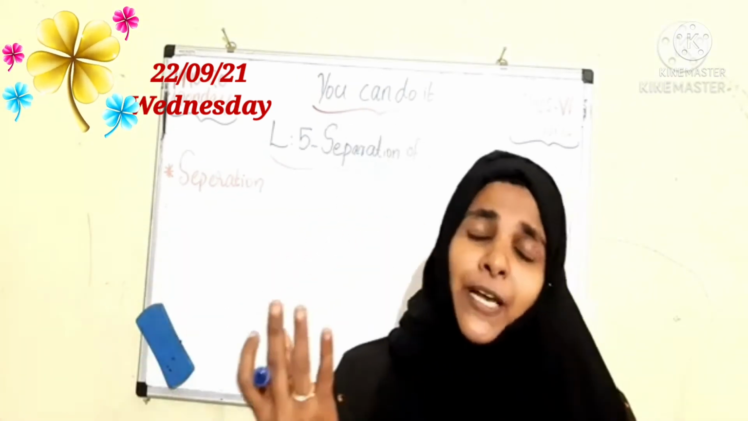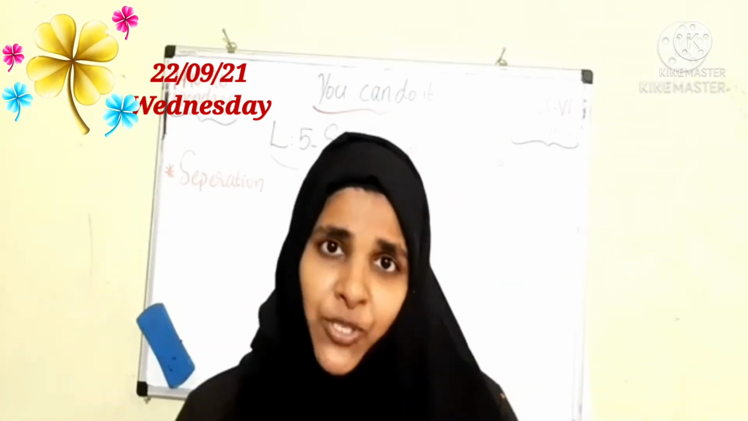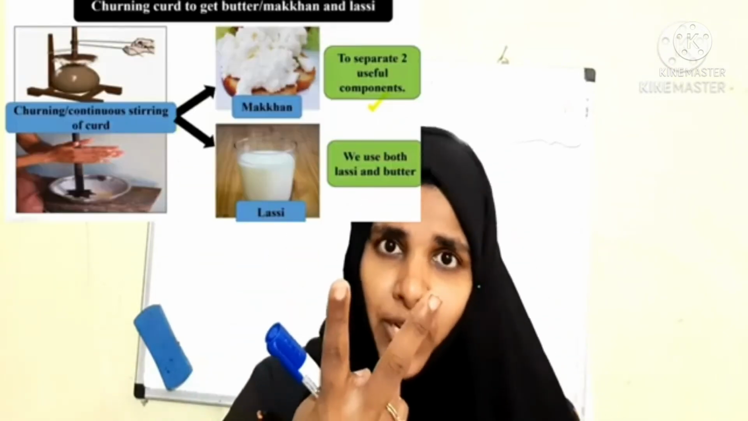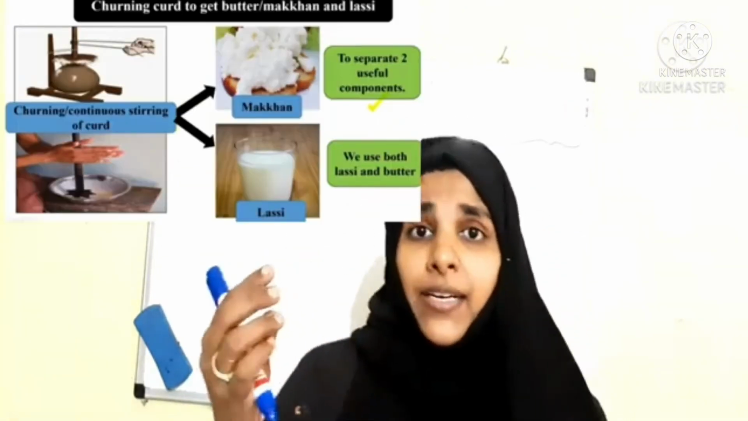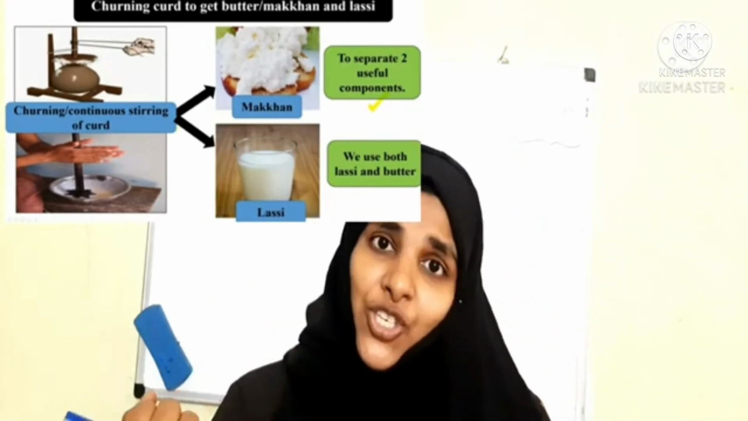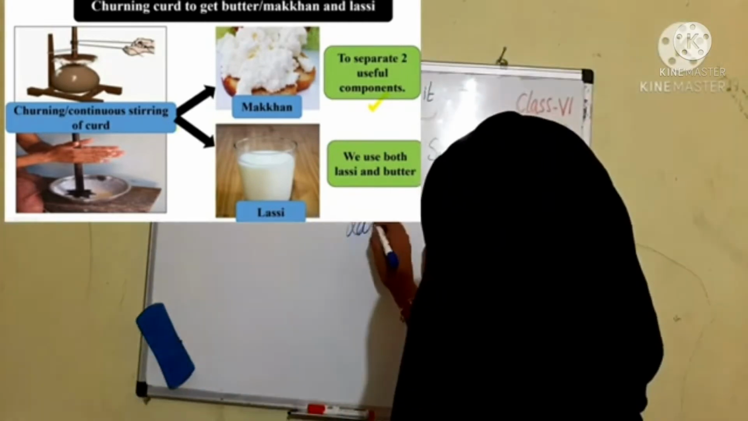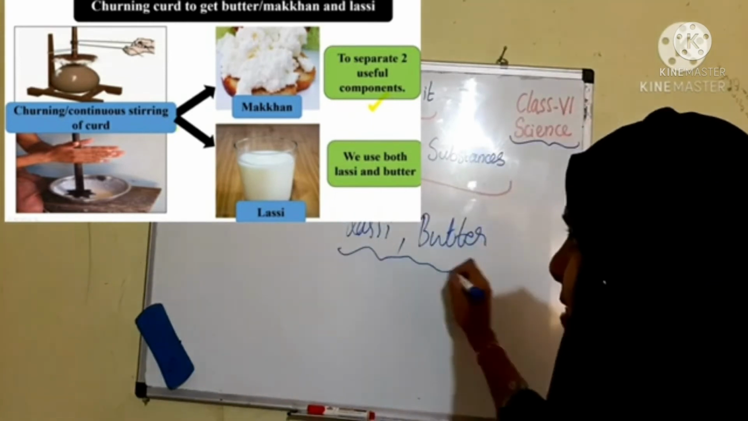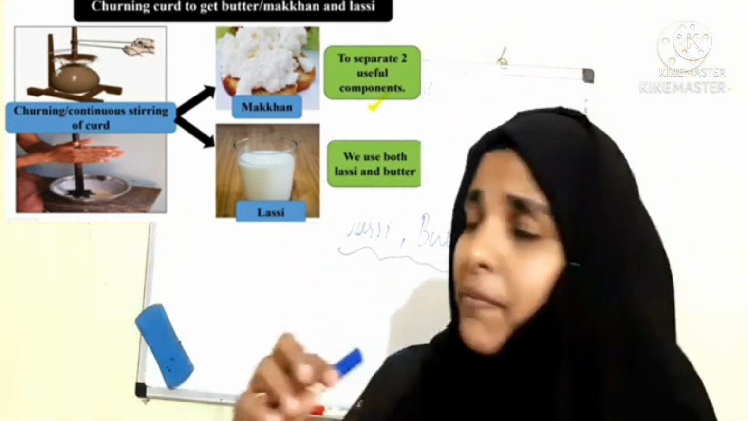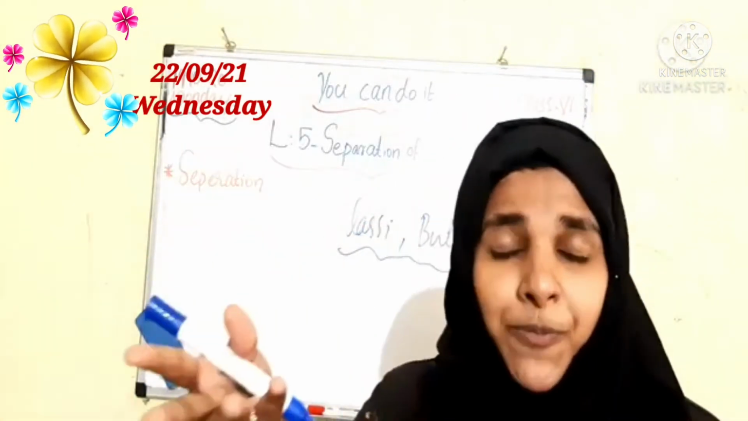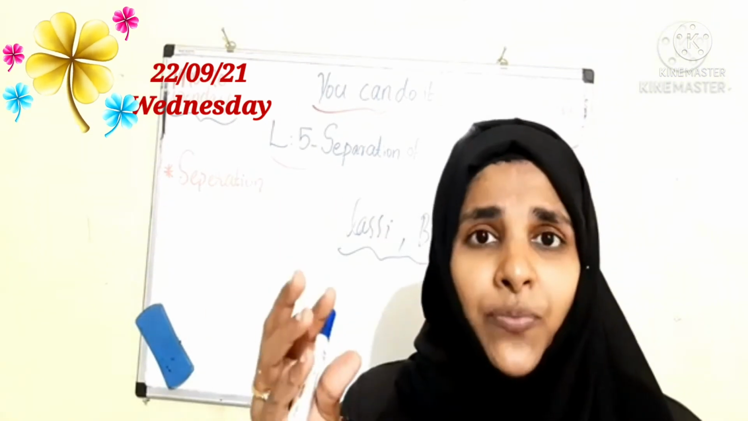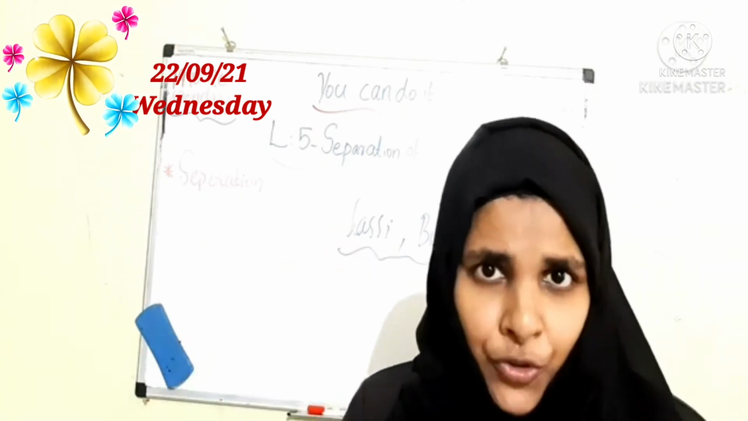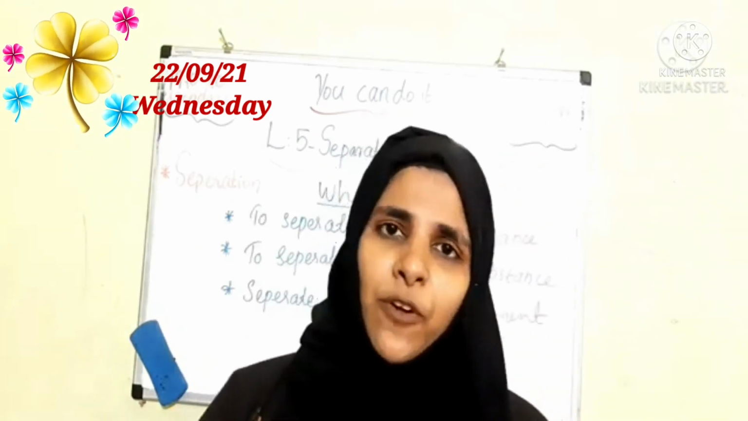And many useful substances we can get from the separation of substances. Maybe it is one useful substance. Maybe we'll get two useful substances, like curd. When we are churning the curd, what will we get, children? We will get lassi and butter. These both are useful substances, right? And we are eating this. But when we are separating the stones from the grains, what will we do? Those stones we throw away. It is a non-useful substance. Clear, all of you?